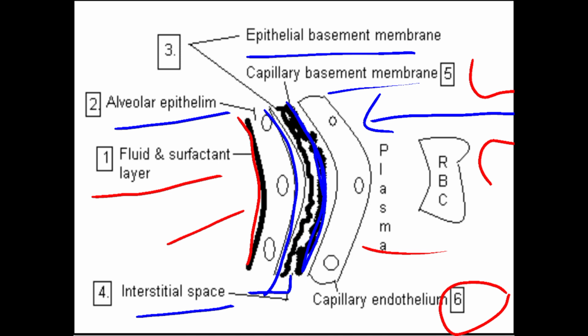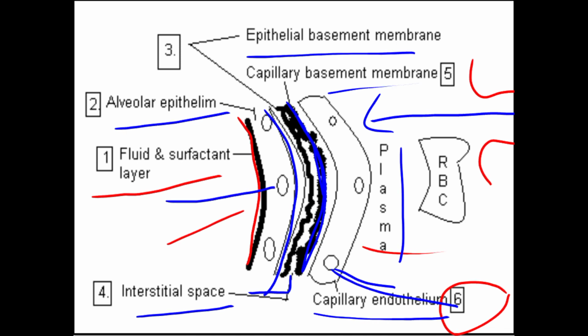Next we come to the capillary, meaning the blood vessels. It is the capillary endothelium. Through the capillary endothelium, we come to the plasma, then the RBC. So oxygen is moving like this and enters the RBC.